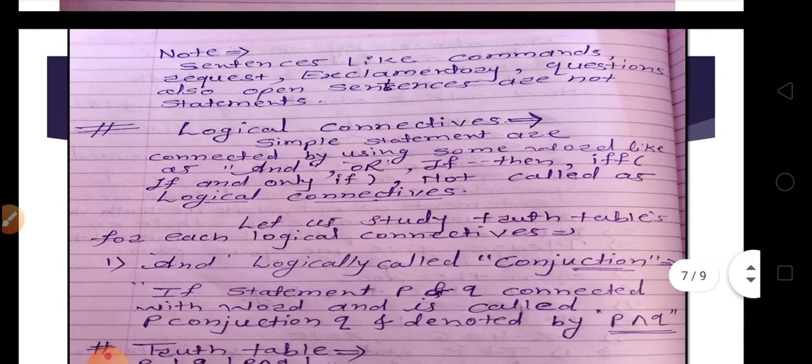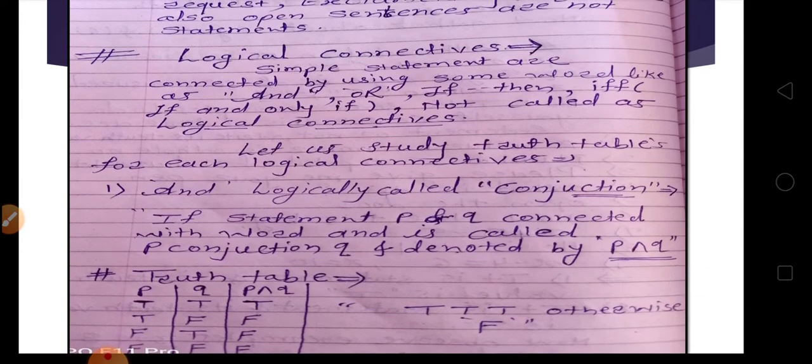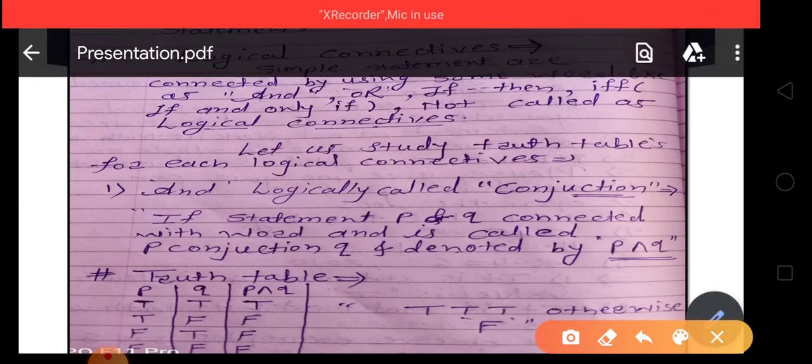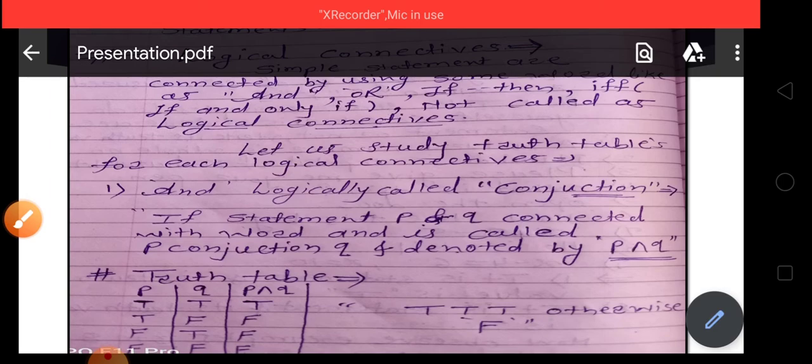Okay. Now next we discuss logical connectives. How many logical connectives, friends? Yes, there are 5 logical connectives, and the words for logical connectives are and, or, if then, if and only if, and not. And we know the logical names for all these words. For the word and, we use the word conjunction. Means we call this logical connective conjunction.